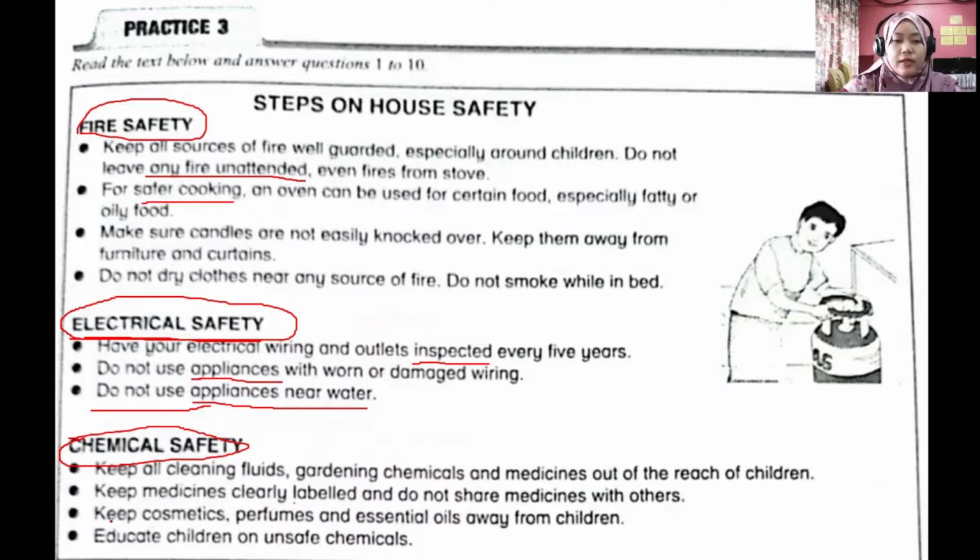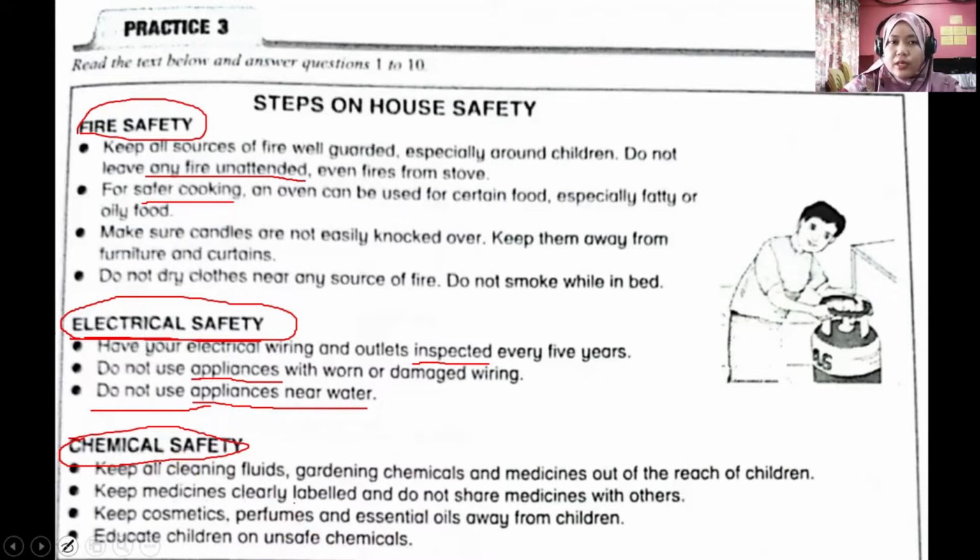Okay, the next bullet is to keep cosmetics, perfumes and essential oils away from children, because this also can be considered as chemical substances. Okay, also dangerous for the children, so you have to keep away from children. And last but not least, you have to educate children on unsafe chemicals so they will know that these types of chemical substances are dangerous for them. Okay, so that's specifically about chemical safety.